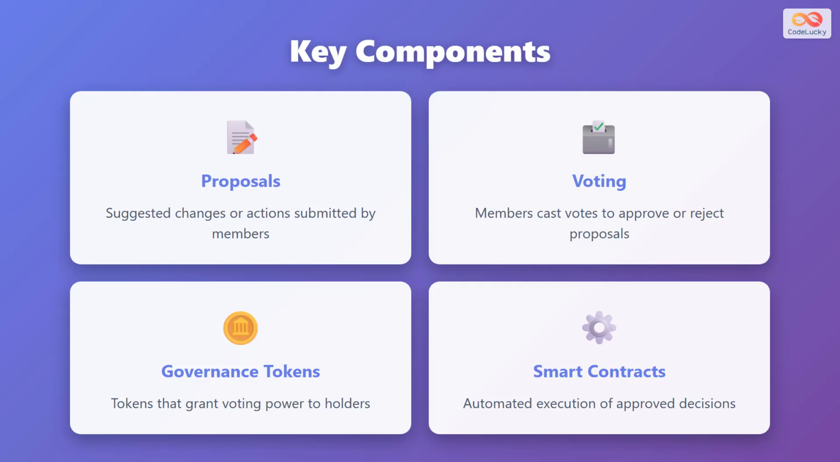DAO governance consists of four key components. First, proposals are suggested changes or actions submitted by members. Second, voting allows members to cast votes to approve or reject these proposals. Third, governance tokens grant voting power to their holders. And fourth, smart contracts automatically execute approved decisions without human intervention.